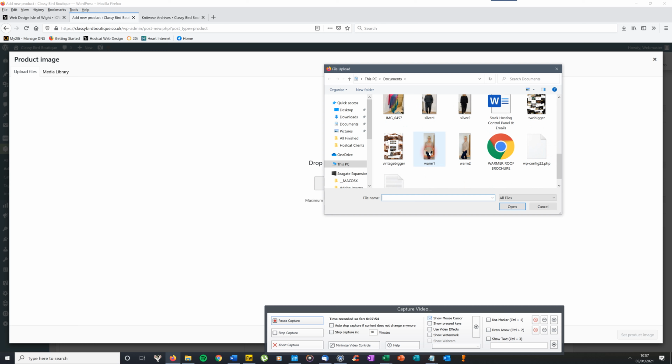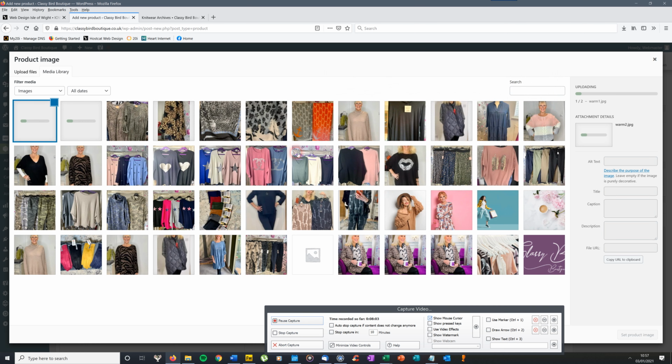So the ones that I wanted were these two. I'm going to click on both because I'm going to use both of them. Click on open, and you'll see there that they're uploading into the media library.